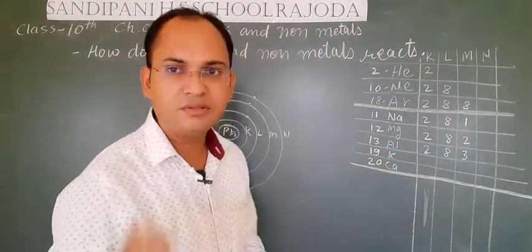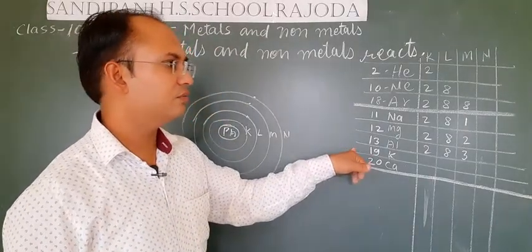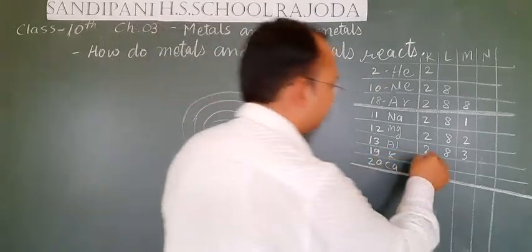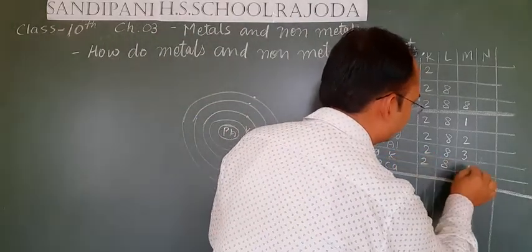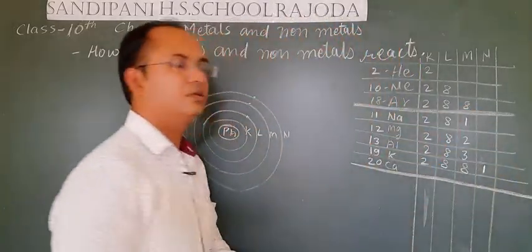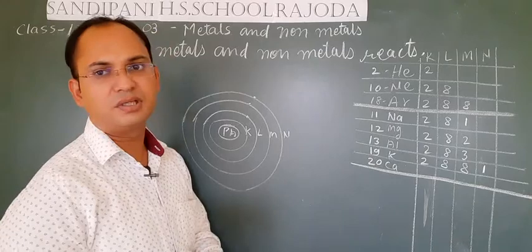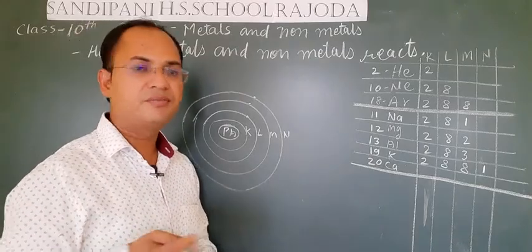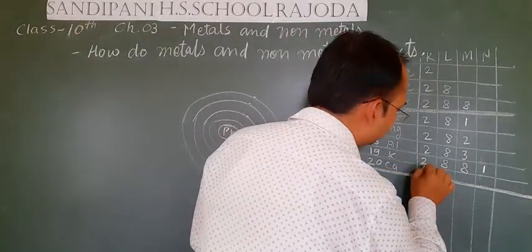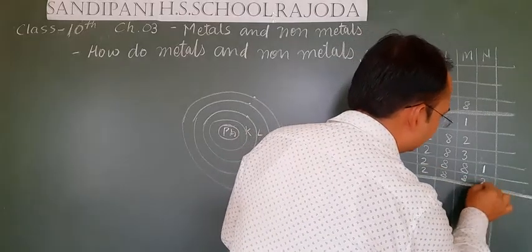Potassium K has 19 electrons: 2, 8, 8 and 1. Calcium has 20 electrons, so its configuration is 2, 8, 8 and 2.